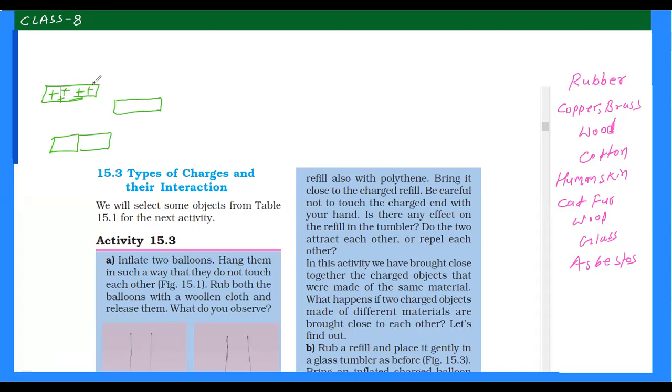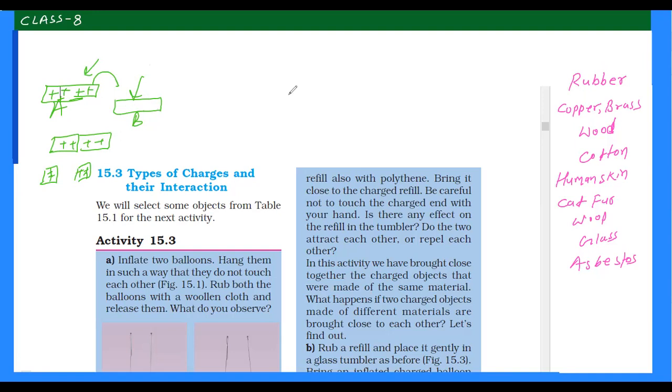The positive charge of the first object, suppose A, will go to the second object B. Both will get positively charged, and further you can separate them and you will get charge on both objects. So in charging by conduction, we make contact between a charged body and an uncharged body, and in this way the uncharged body also gets charged.